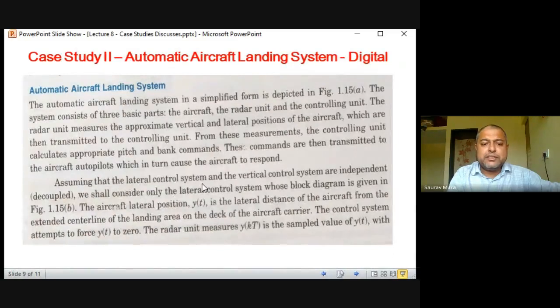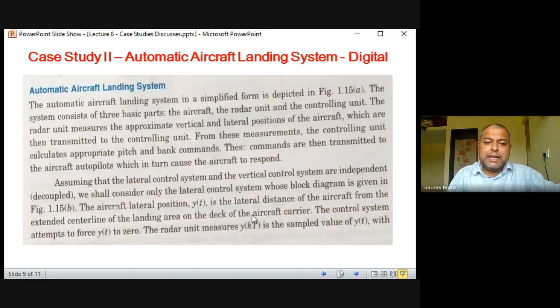Assuming that the lateral control system and the vertical control system are independent, this is how lateral movement happens, and this is how vertical movement happens, and there is no relationship between them. This is the assumption. Assuming that the lateral control and the vertical control are independent or decoupled, we shall consider only the lateral control system, whose block diagram is given in figure 1.15b. So only the horizontal control, that we will see.